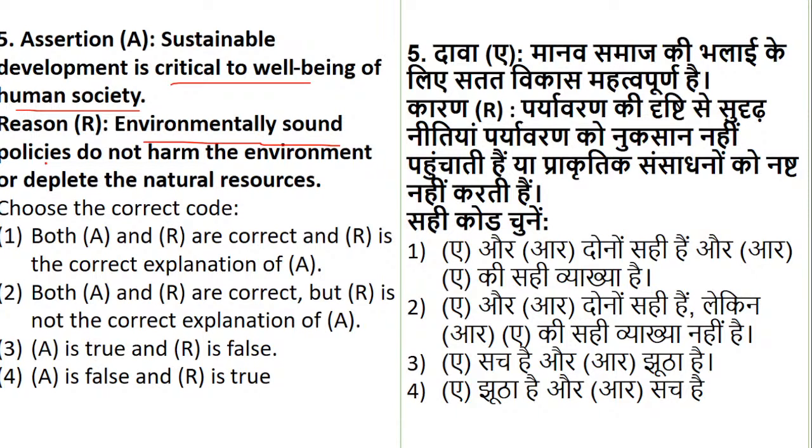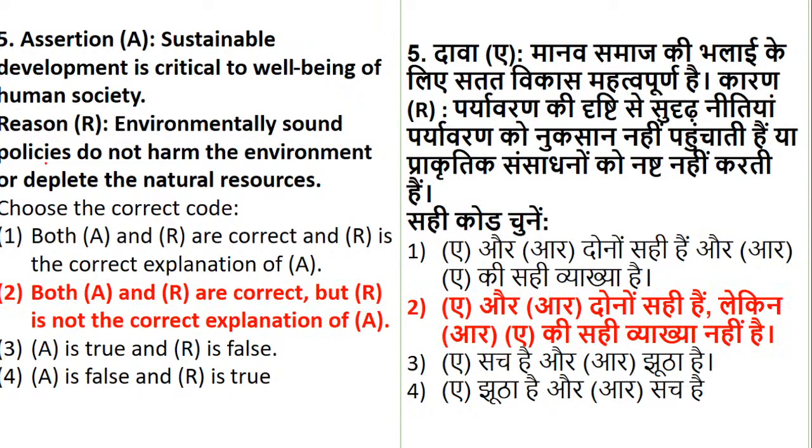So in that case statement 2 is correct. But if you connect them, there is no connection between the assertion and reason. So both the statements are correct, but the reason given is not the correct explanation for the assertion given.